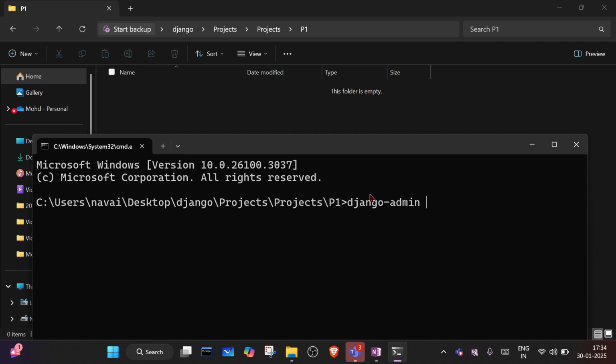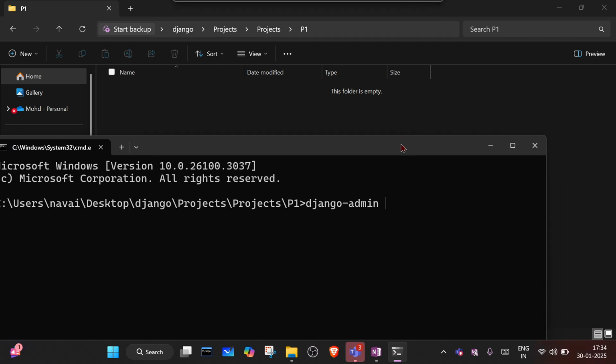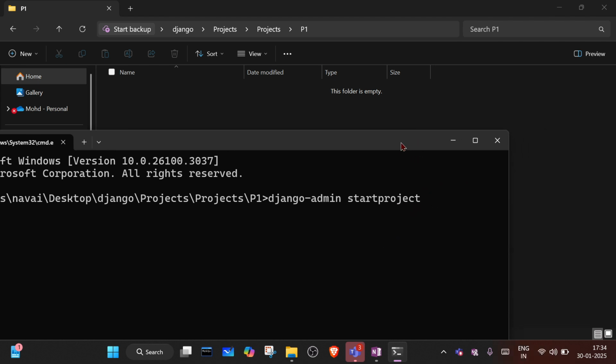First we have to write django-admin, after that we have to write startproject, and then the project name. Is my screen visible to you? Yeah, it is visible. See, django-admin startproject and the project name, movie project.